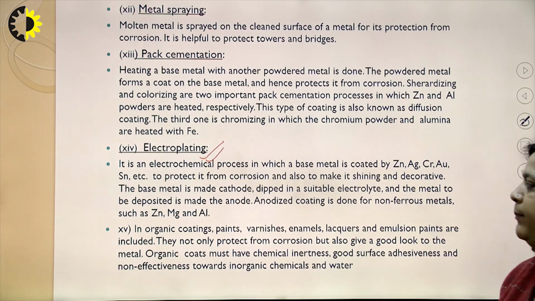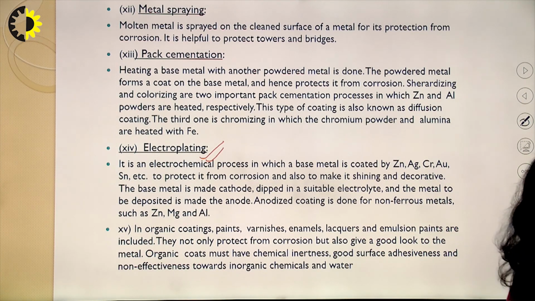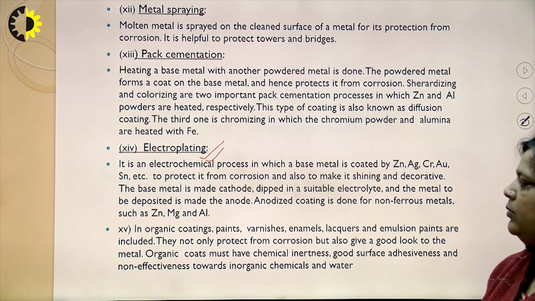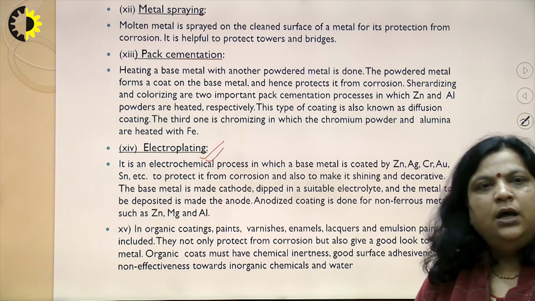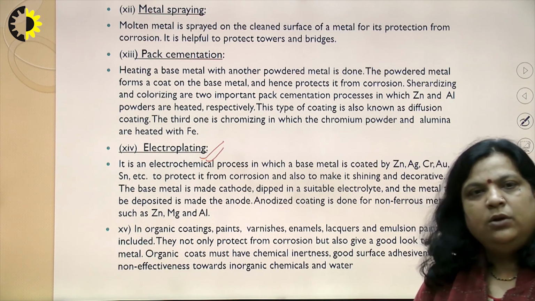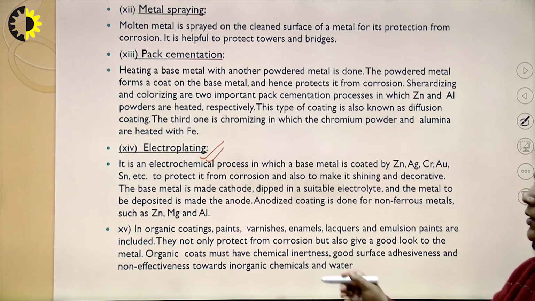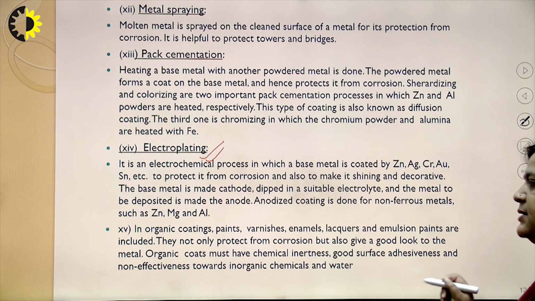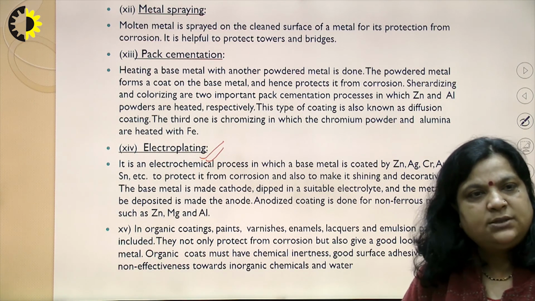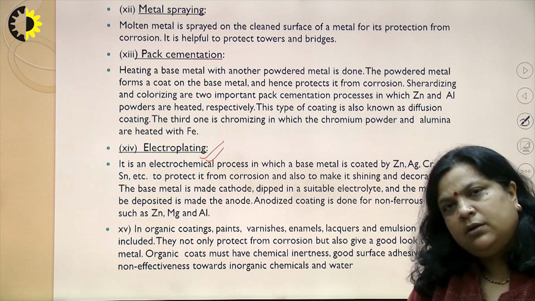Organic coatings include paints, varnishes, enamels, emulsion paints. They not only protect from corrosion, but also give a good look to the metal. Organic coating must have chemical inertness, good surface adhesiveness and non-reactivity towards inorganic chemicals and water.